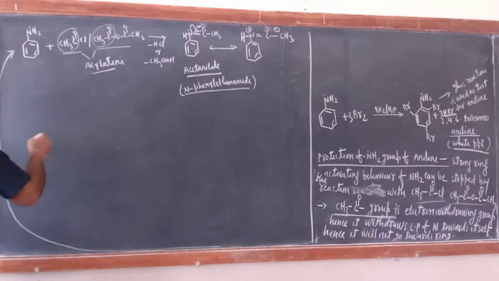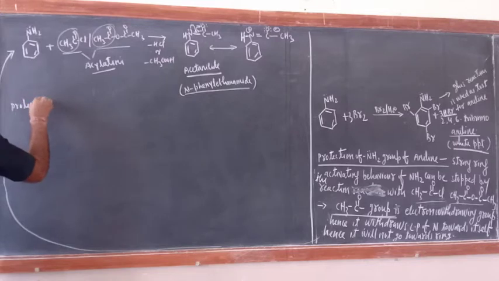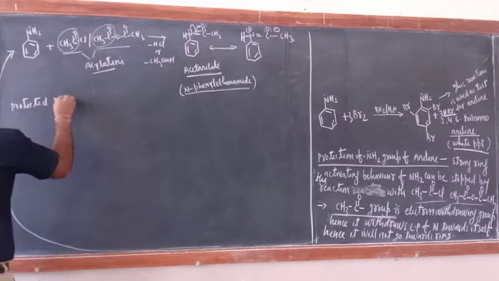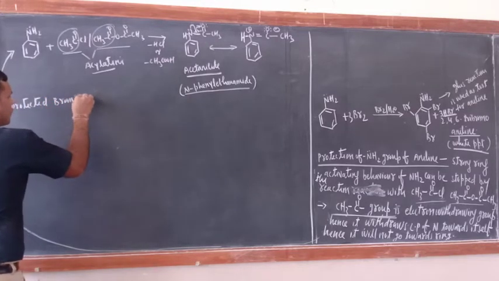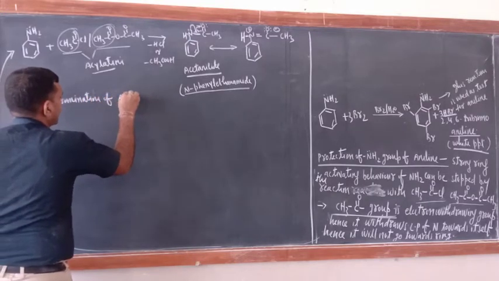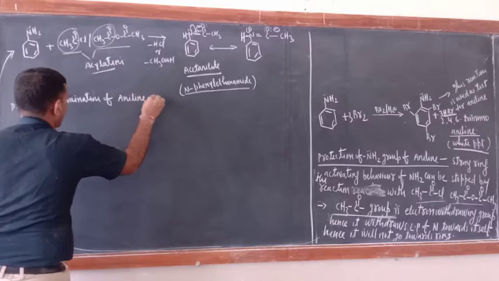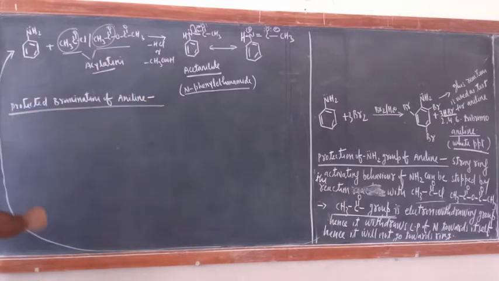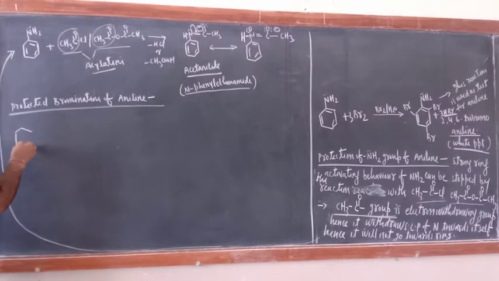Just see, protected bromination. Write down here the heading, protected bromination of aniline. First, this is aniline.